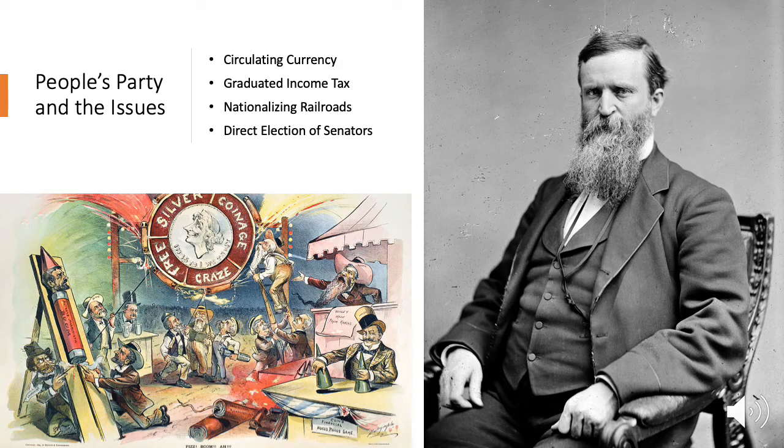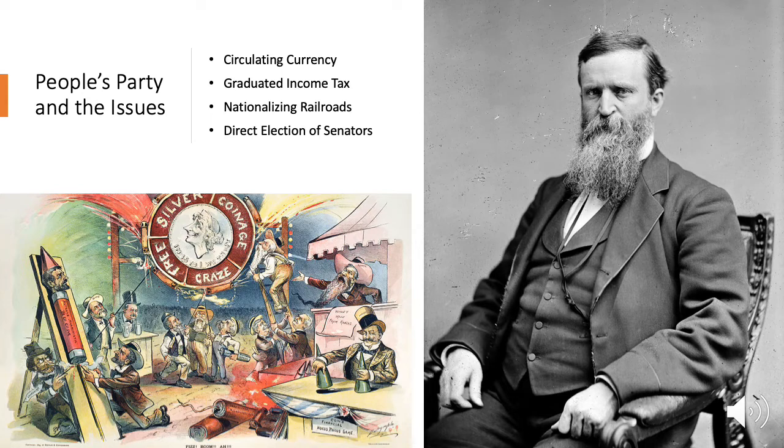The party would center itself around specific issues, arguably the most important being the establishment of a circulating currency by implementing silver into the currency of the US. The reason for doing so was because at this time in American history, the currency was based off of what was known as the gold standard, meaning the value of the US dollar was dependent on the supply of gold held by the US Treasury.